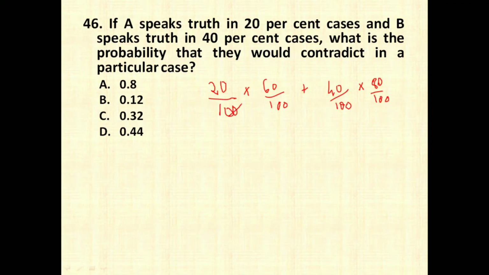Now it is the answer for contradiction. So 20 into 60 is 1200, with the zeros, 12 divided by 100 is going to be 0.12. And again here same 100, 2 zeros, 4 eights are 32, divided by 100, it is going to be 0.32. So 0.12 and 0.32 when you add, you are going to get the option 0.44, which is nothing but the contradictory probability. So right answer is going to be option number D.